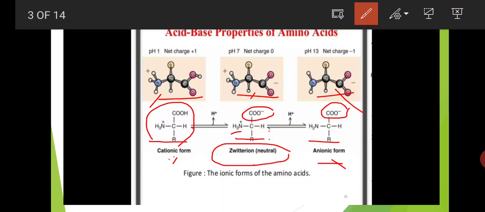These are the ionic forms of the amino acids. This is a very important topic: the physical property of amino acids, or the zwitterionic character of amino acids.